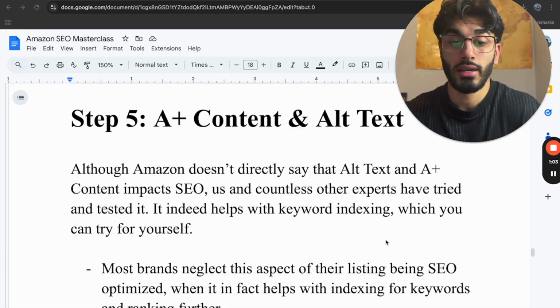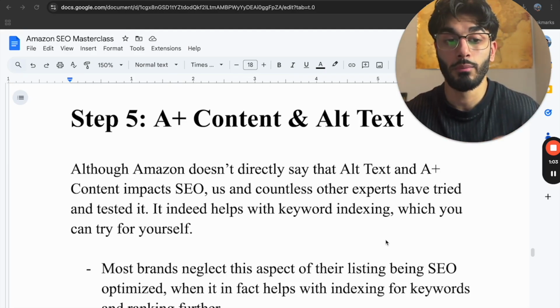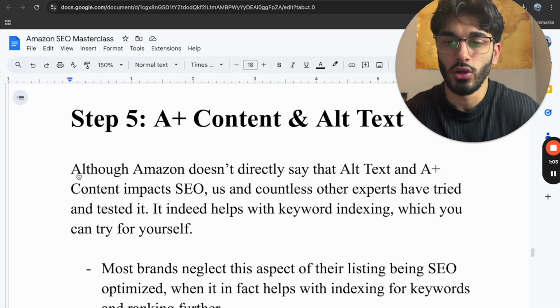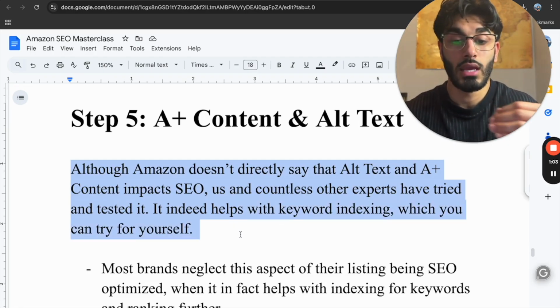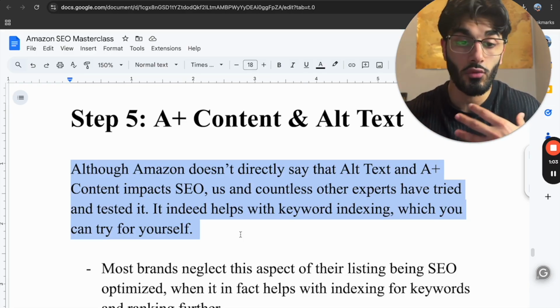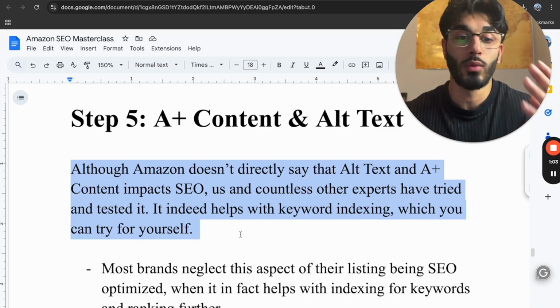Now for the A plus content and alt text, there isn't substantial evidence around this, but if you implement the proper keywords into the backend, you can see that you're being indexed for these keywords and you're going to be ahead of the competition. So although Amazon doesn't directly say that this impacts SEO, if you implement this and tried and tested it, track your keywords, you'll see that you start ranking and indexing for certain keywords, even if they have small search volumes. So why not try it out?